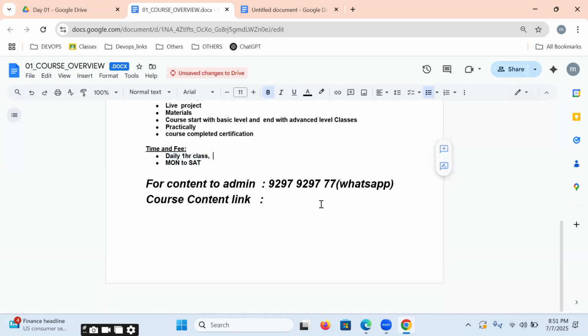8:30 to 9:30. This is our admin number. Please contact our admin. You can WhatsApp call, WhatsApp chat, or else you can call directly with this number, 9297. This is our admin number. For further communication, please use this. I already copy pasted it in the chat box.